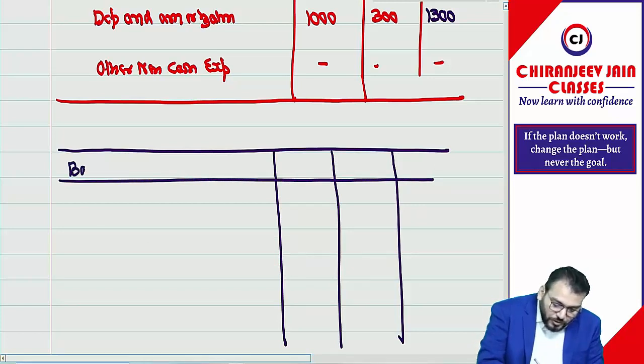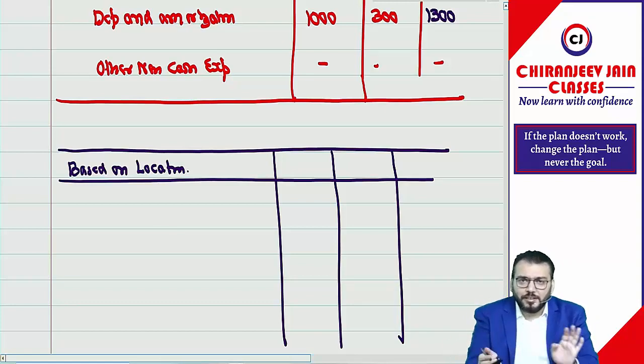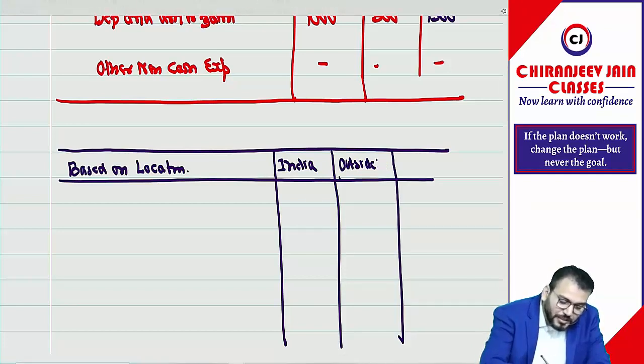So based on location, can I say they have given outside India, means in India and outside India? Correct now. So we can add India and outside India. Correct now. Then total.